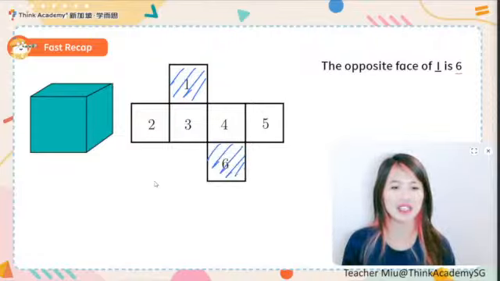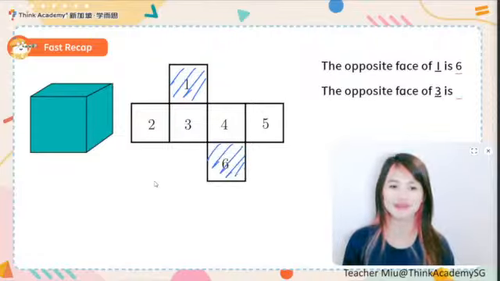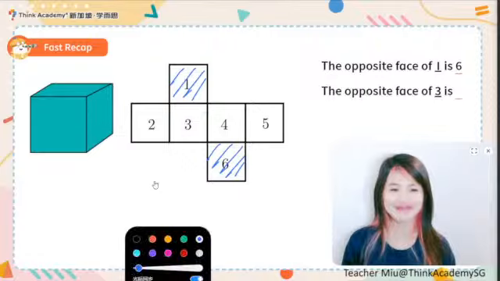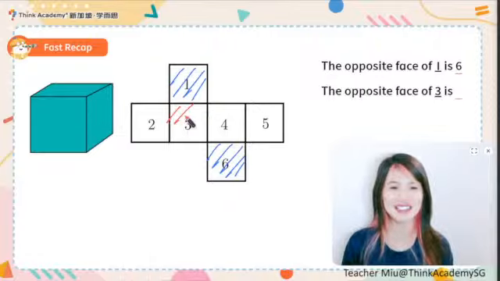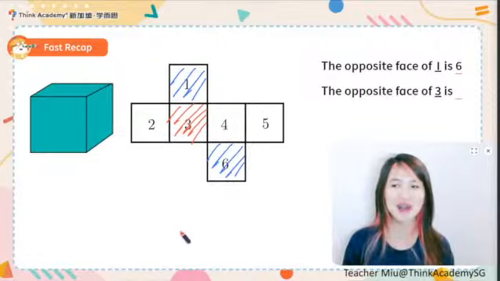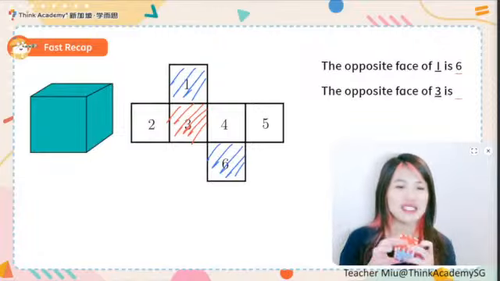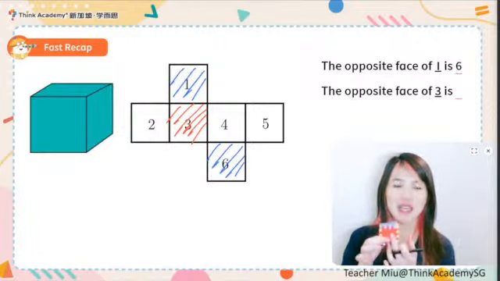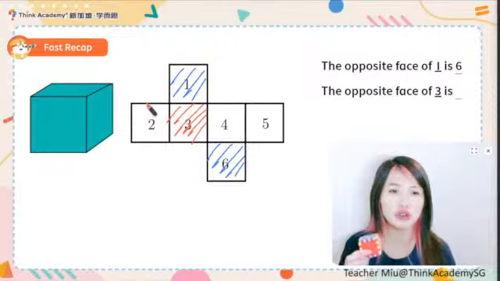Continue. Now we have 1 opposite to 6. What about the next one? 3. 3 is opposite to, let's take a look at this. This is 3. Will 3 be opposite to 2 or 4? Well done. 3 would definitely not be opposite to either 2 or 4 because they are the neighboring faces.